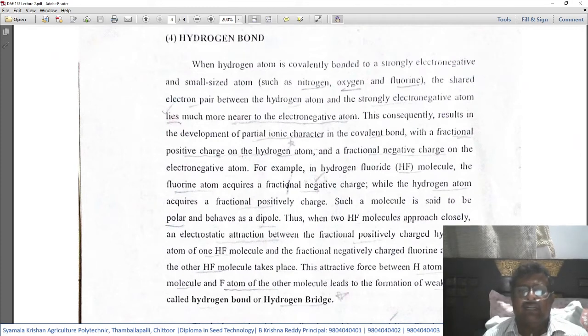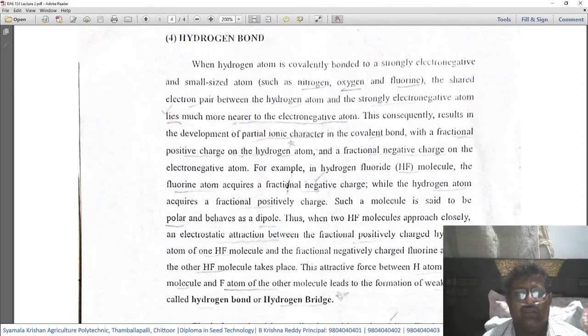This consequently results in the development of partial ionic character in the covalent bond, with a fractional positive charge on the hydrogen, because the bond happens closer to the atoms of strongly electronegative elements.